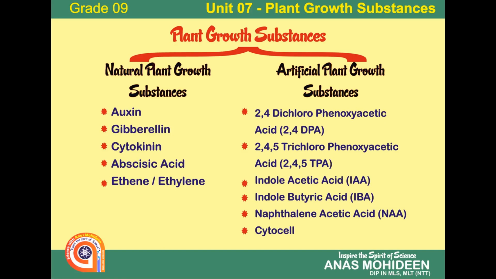So 2 major topics that we have learned here: natural growth substances and artificial growth substances. What are the natural growth substances? Auxin, cytokinin, gibberellin, and 2 additional ones you can remember, abscisic acid and ethylene. And artificial growth substances: 2,4-D, dichlorophenoxyacetic acid, 2,4,5-T, trichlorophenoxyacetic acid, IAA, indole acetic acid, IBA, indole butyric acid, NAA, naphthalene acetic acid, and cytocell. So these are the terms that we have learned.